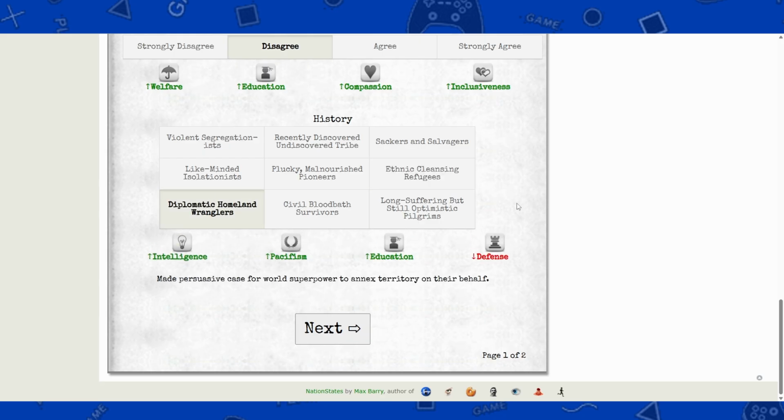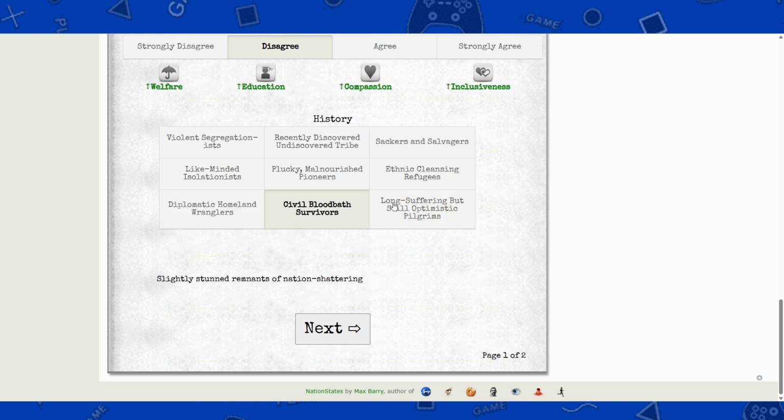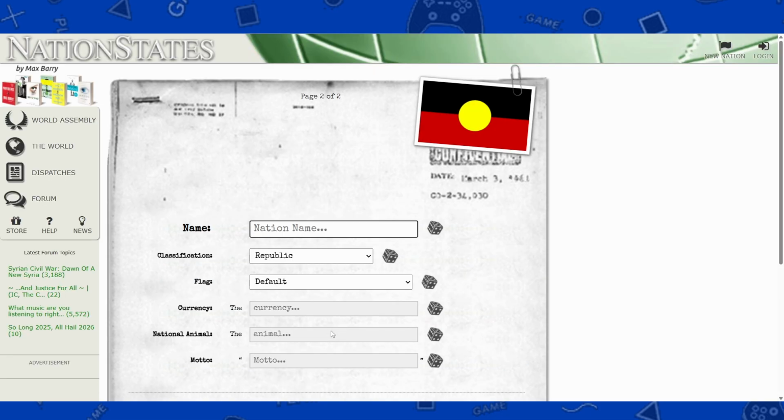Next we have diplomatic homeland wranglers, made persuasive case for world superpower to annex territory on their behalf. Then we have civil bloodbath survivors, slightly stunned remnants of nation-shattering internal conflict over issues which remain unclear. And then long-suffering but still optimistic pilgrims, departed godless homeland to found new spiritual paradise on earth, some decades lost after following wild-eyed man into desert. So we're just going to choose the last one. We click and we go to next, and it will bring you to this page.